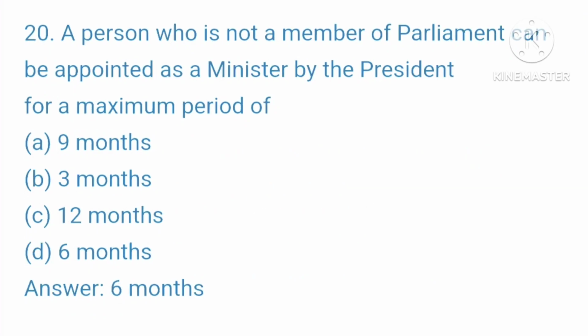A person who is not a member of Parliament can be appointed as a minister by the President for a maximum period of... your options are A. 9 months, B. 3 months, C. 12 months, D. 6 months. Your right answer is 6 months.